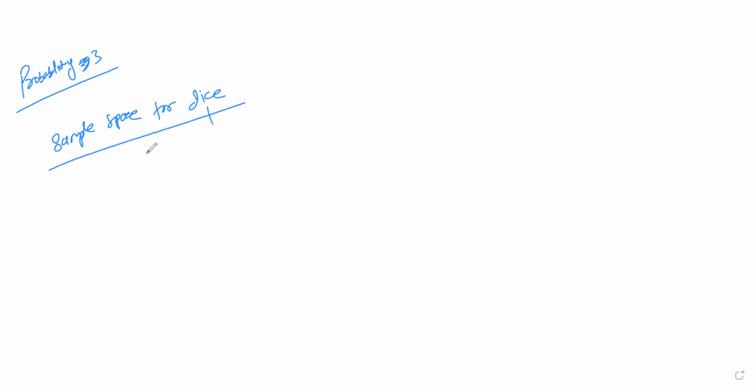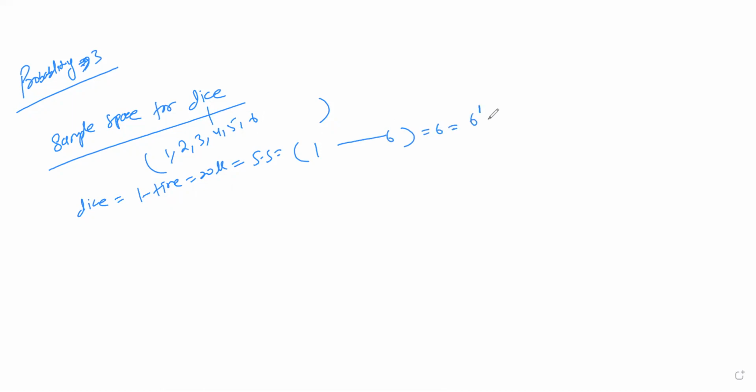So in dice, there are a total of 6 numbers: 1, 2, 3, 4, 5, 6. If I roll a dice one time, any number from 1 to 6 can turn up here. So I can say that the sample space will be 1 to 6, which is 6 to the power 1, nothing but 6.